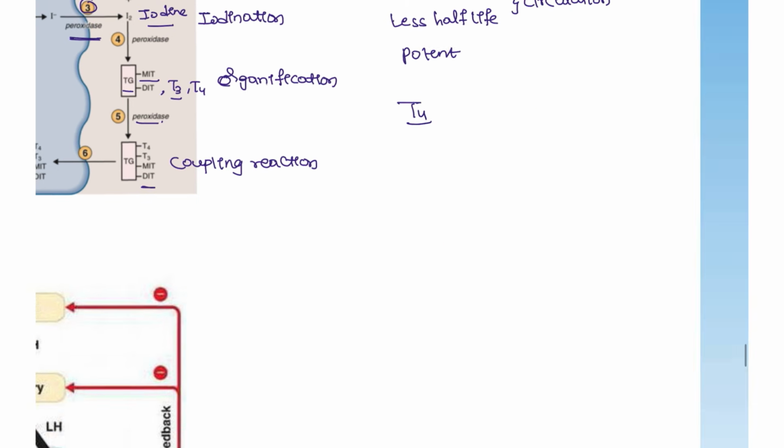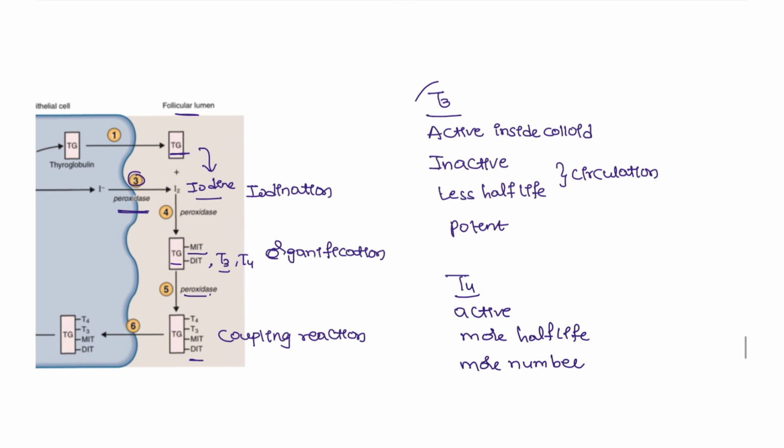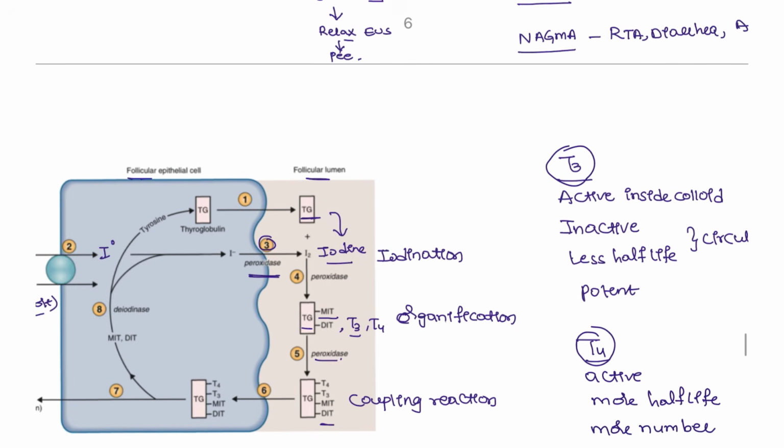Next, T4. T4 is active, with a longer half-life, and more in number. That is T3 and T4.